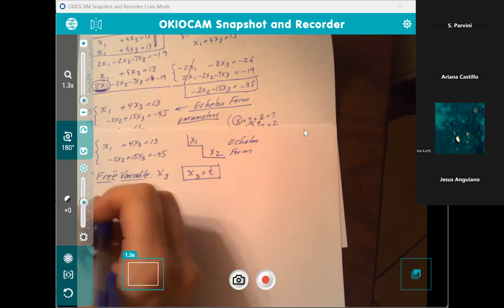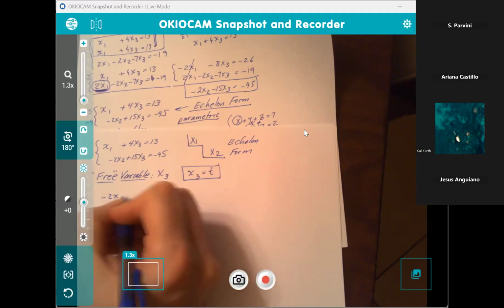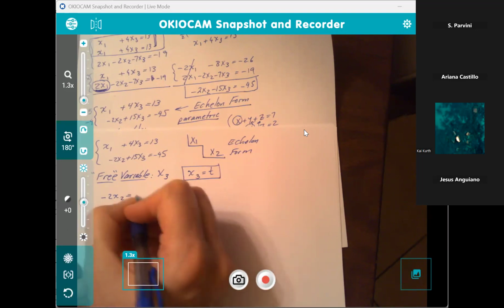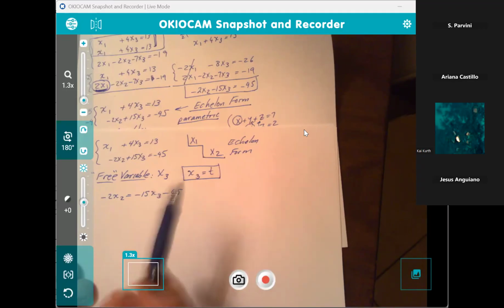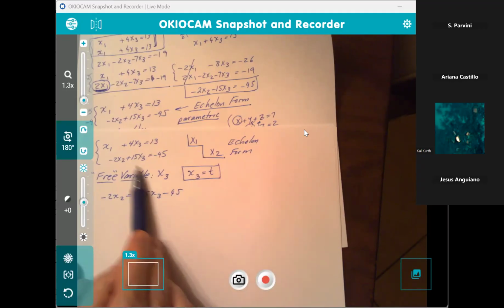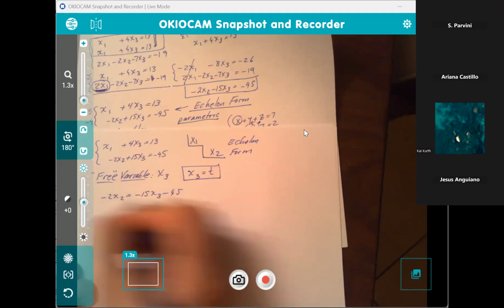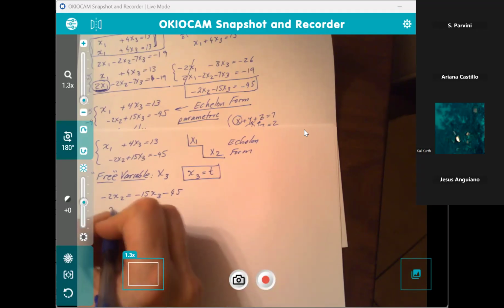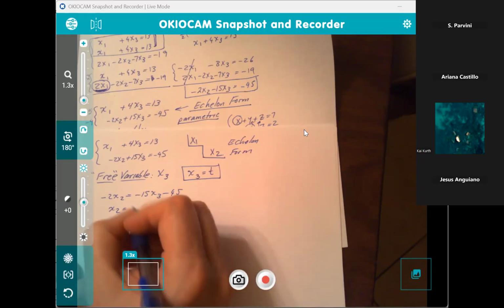So let's solve for x sub 2 in the second equation. -2x2 equals -15 x sub 3 minus 45. I simply moved 15 x sub 3 to the other side. That's what I got. And then let's divide throughout by -2. To divide by -2 is to multiply by -1/2.